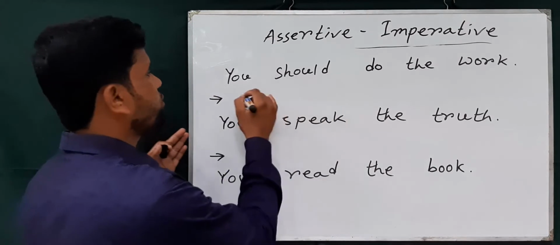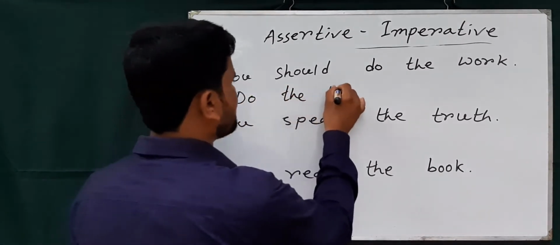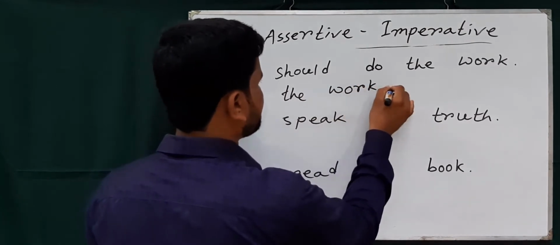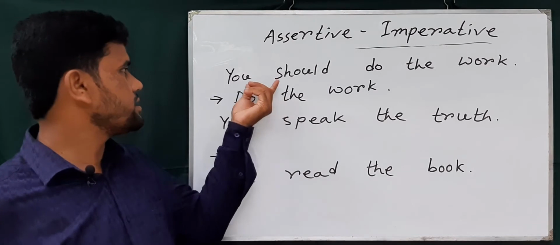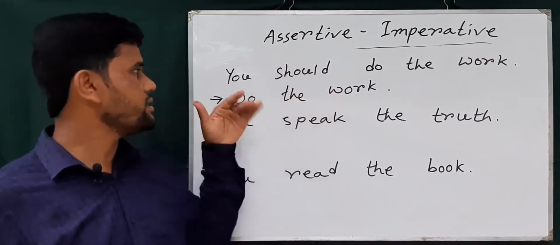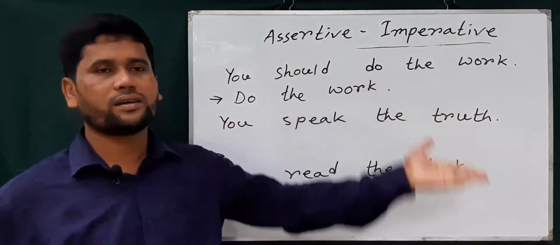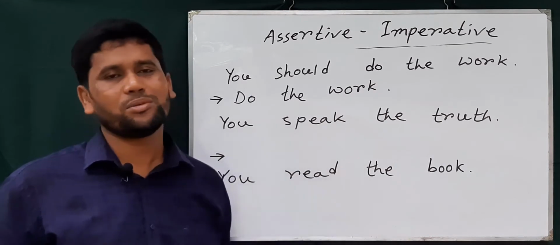So here: do the work. I delete the subject plus should, you should, and write the next part, then the sentence will turn into an imperative sentence.